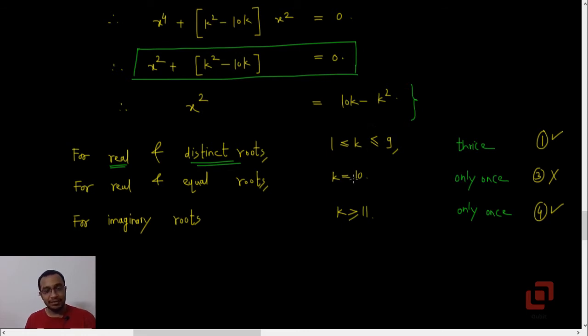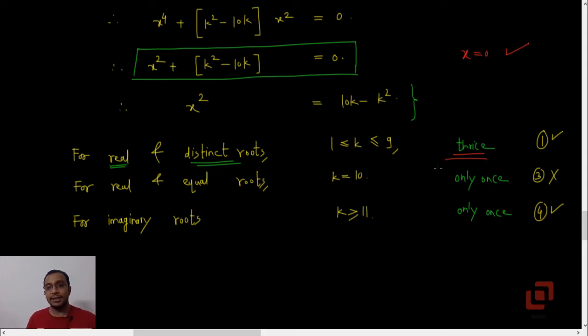Now if the roots are real and distinct, that is, if k lies between 1 and 9, the parabola will intersect the circle thrice. Now why am I saying thrice? Because we already know that when x is 0, y is negative 5, and that happens to be the constant point of intersection, the point of intersection which is true for all values of k.